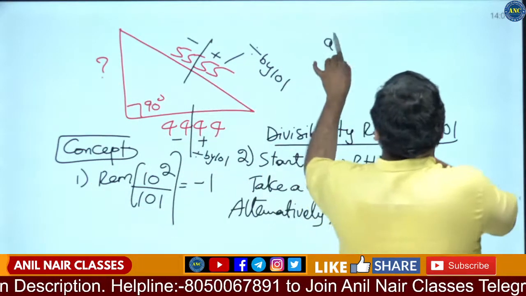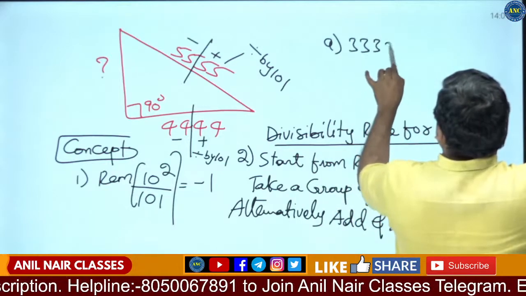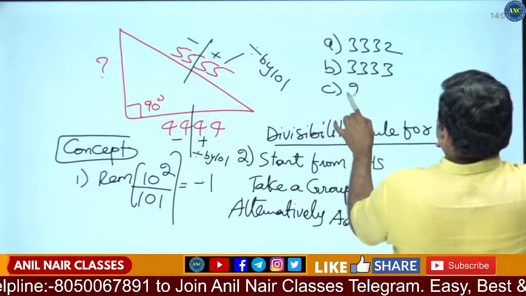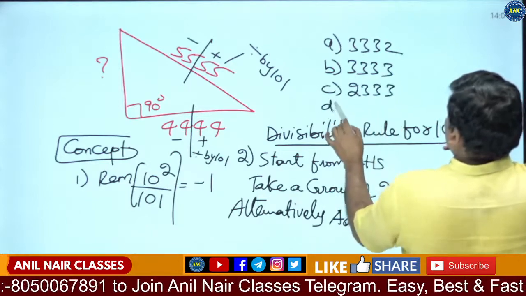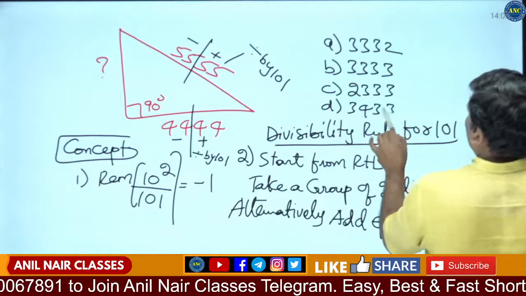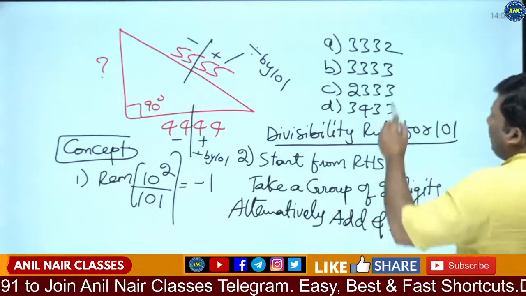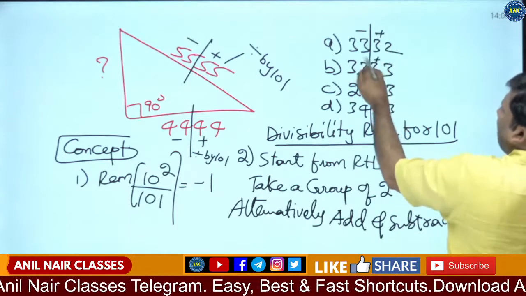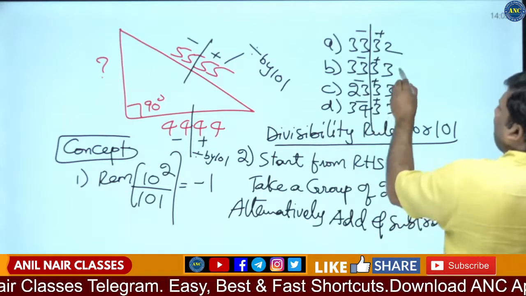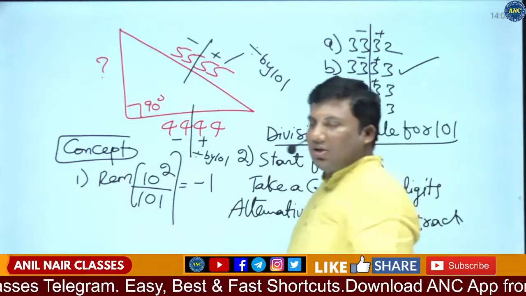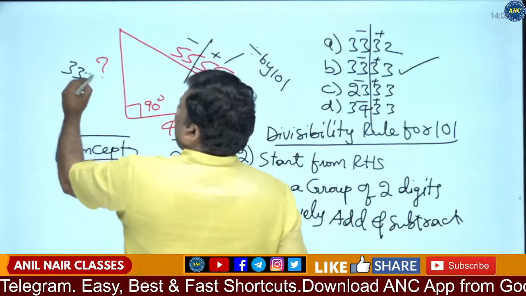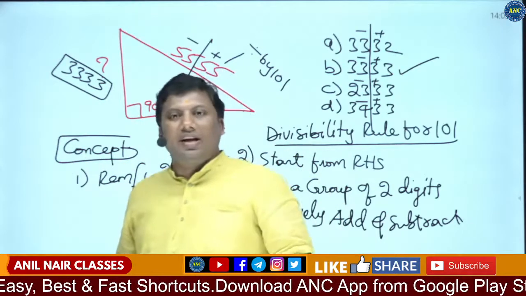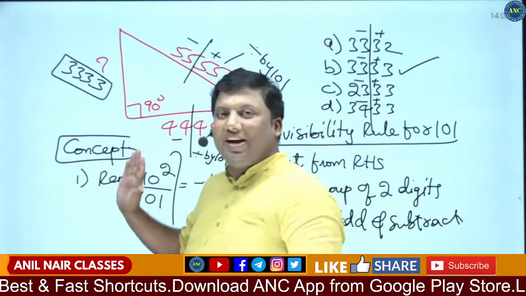If options are like this, 33, 32, 33, 333, 23, 333, 34, 333, you don't need to find it out. Take a group of 2 digits. Alternatively add and subtract. Answer should be divisible by 101. 33 minus 33 is 0. I hope the idea is clear. You can also use the divisibility rules to eliminate incorrect answer options.